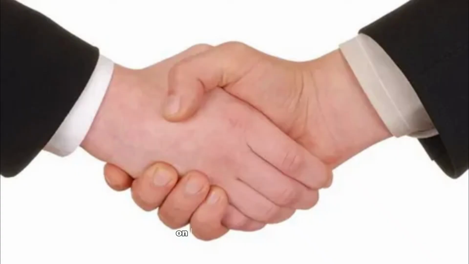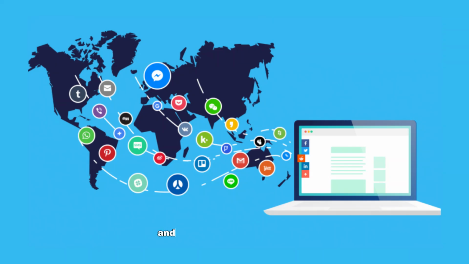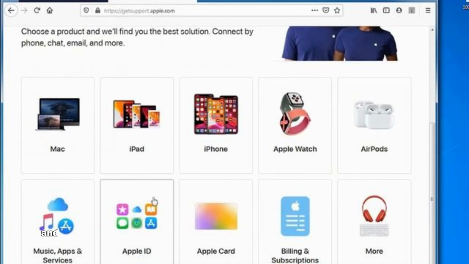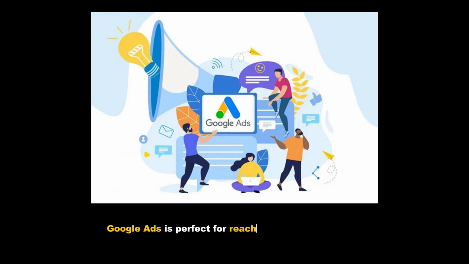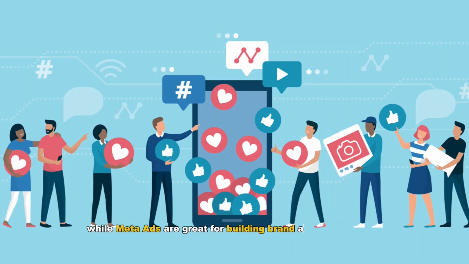Meta Ads, on the other hand, are ads displayed on Facebook, Instagram, and other Meta platforms. They allow you to target audiences based on interests, behaviors, and demographics, even if they're not actively searching for your product. So, Google Ads is perfect for reaching people with immediate intent, while Meta Ads are great for building brand awareness and reaching a broader audience.